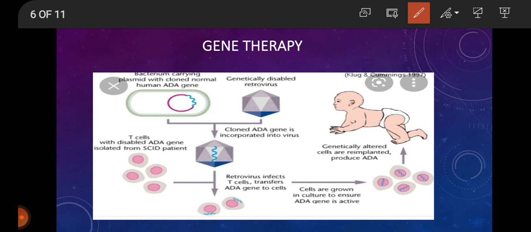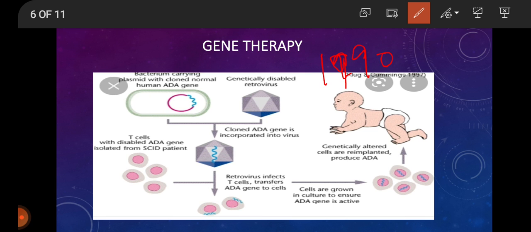For the first time in 1990, gene therapy was performed on a 4-year-old girl with adenosine deaminase, ADA, deficiency. ADA deficiency is caused due to the deletion of the gene for adenosine deaminase.